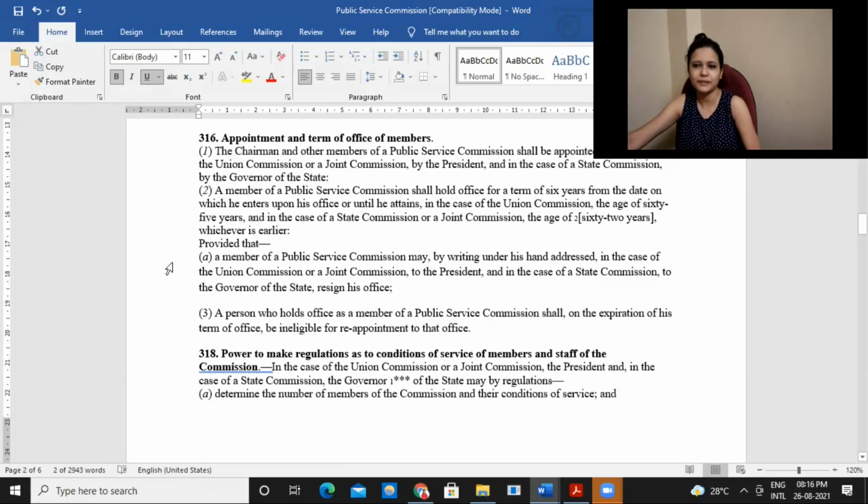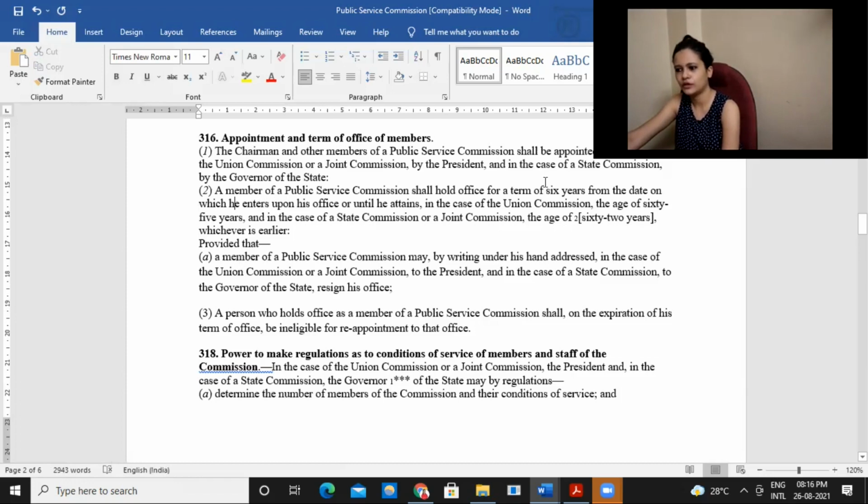There it will be important, but here they won't ask you a question with regard to appointment and term of office of members. All right, but with regard to UPSC, it will be done by the president, or in case of a joint commission also, it will be done by the president. With regard to a state commission, it will be done by the governor of the state.